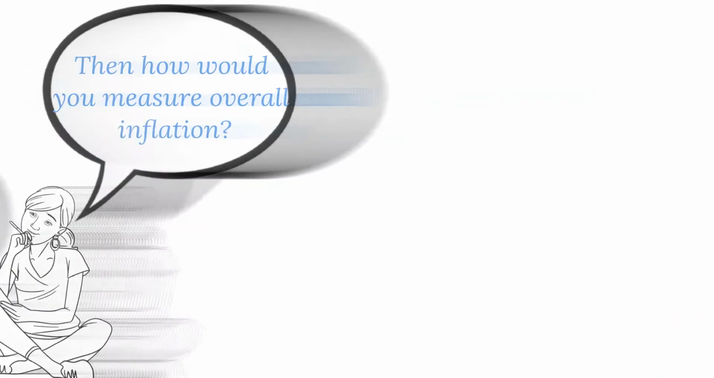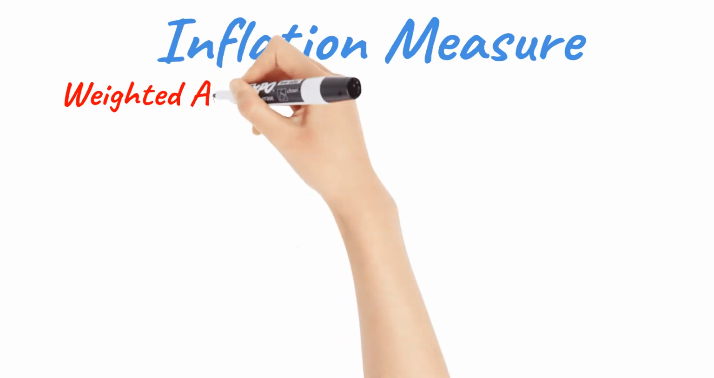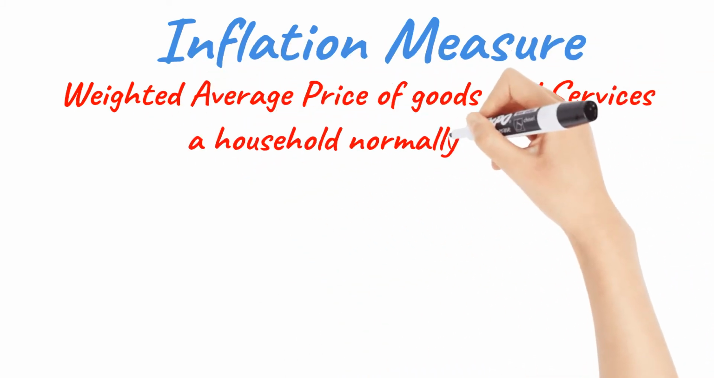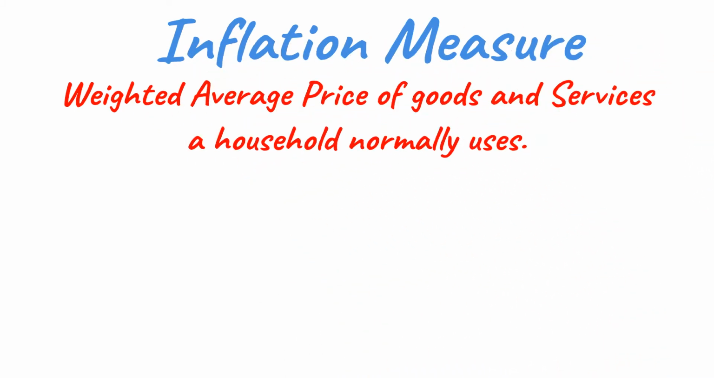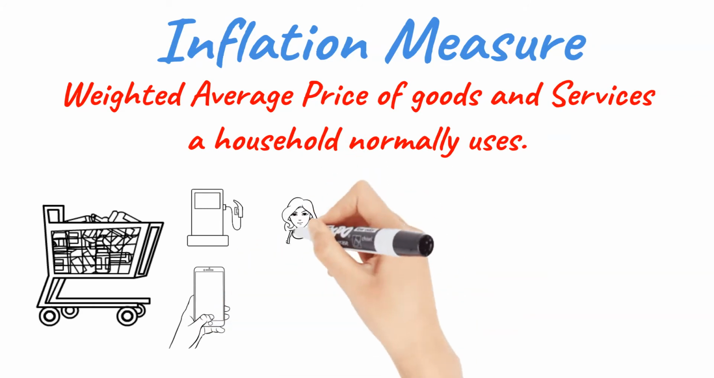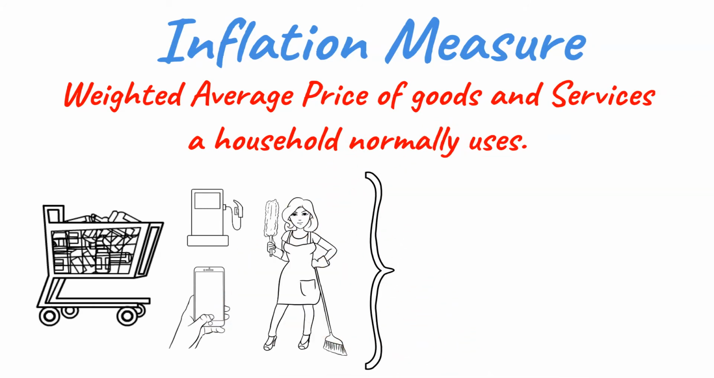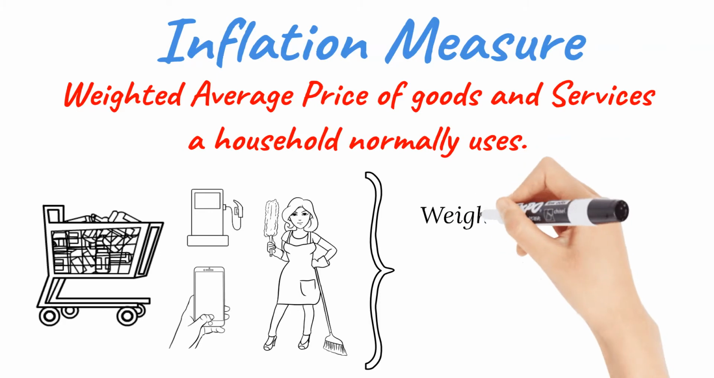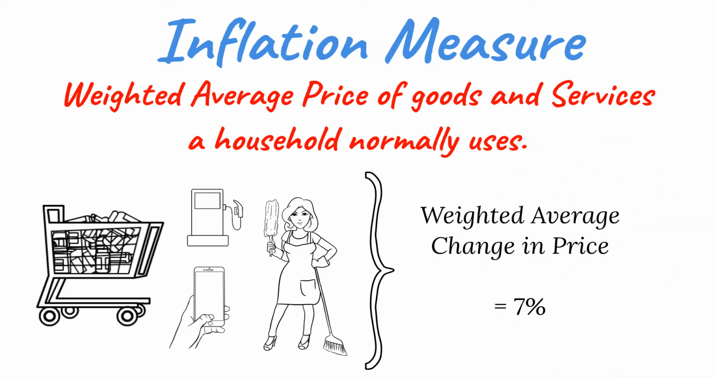Let's have a look. Government measures inflation by considering the weighted average change in the price of goods and services that a normal household uses. For example, your groceries, petrol, mobile bills, maid, or any other labor charges. The government measures the change in price of all these goods and services and declares that as inflation. Usually, inflation is declared every month, but for a normal person, yearly inflation is sufficient for our calculation purposes.